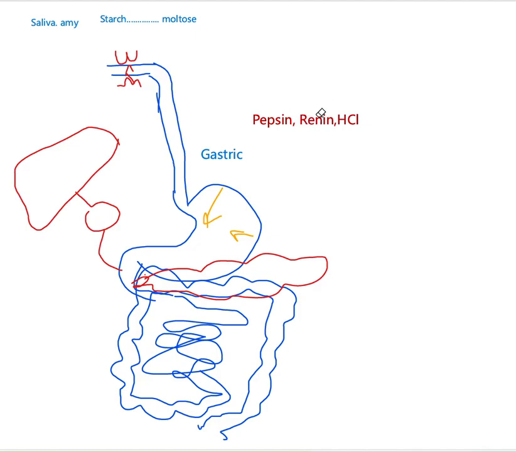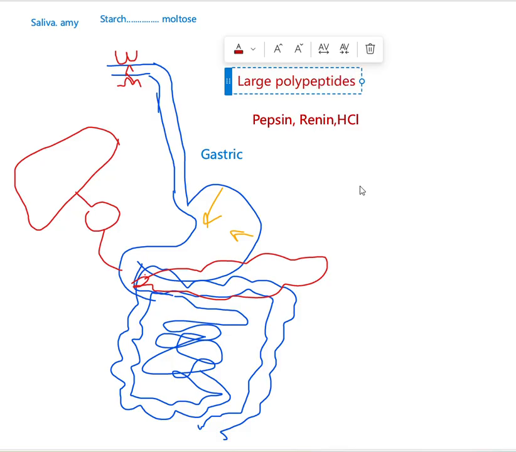And what is the function of renin? Renin is in the gastric juice of small children. From this renin, milk coagulation happens. And pepsin is important for us. Large polypeptides, which means proteins, are made up of amino acids.